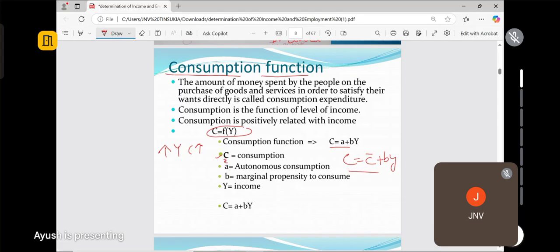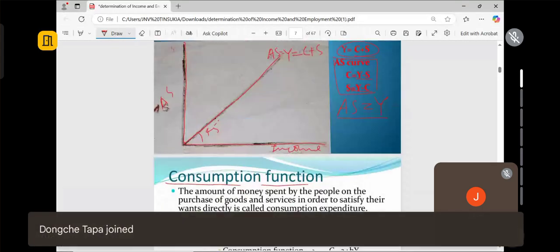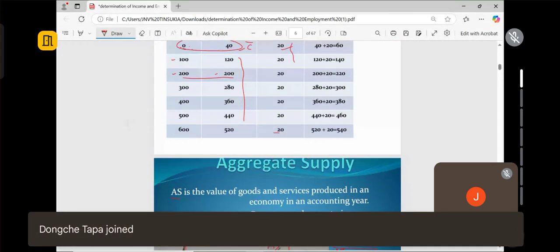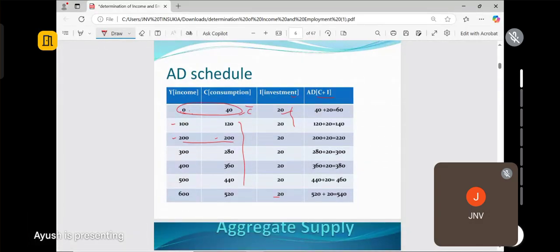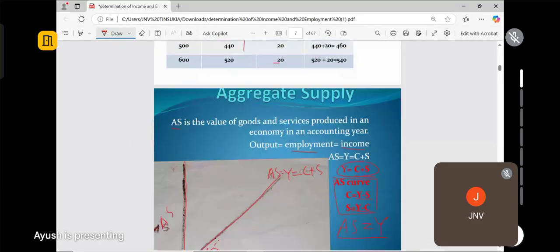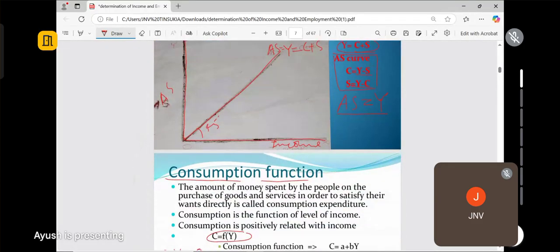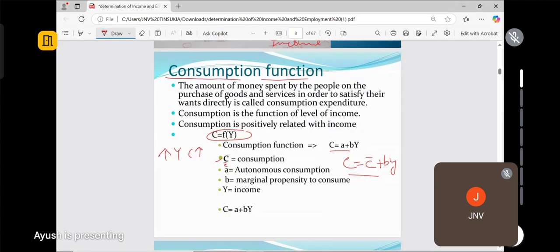And autonomous consumption I have already discussed. That is that level of consumption when income is zero. Whether you're earning or not, that consumption will be there. That we manage by using our past saving or maybe by borrowing, etc. That is the autonomous consumption.